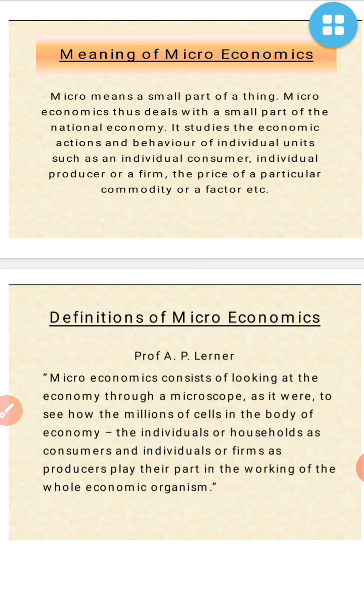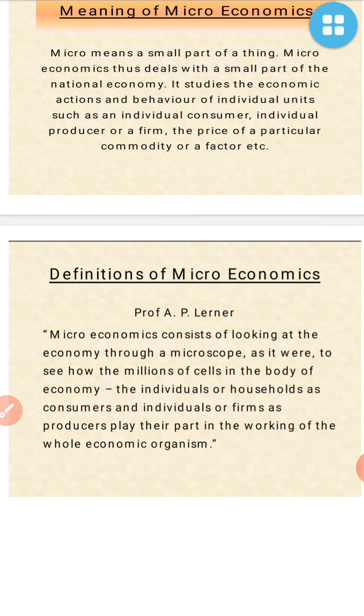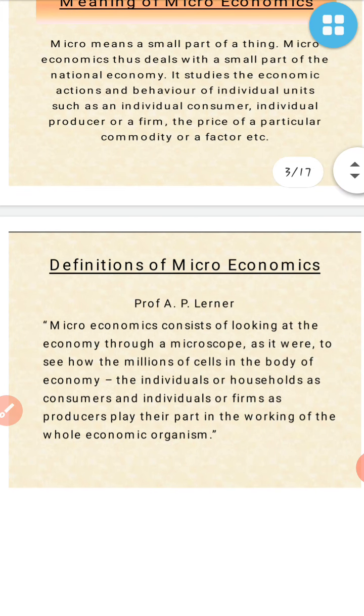In one body we have different parts, the inside parts of the body, but the whole body works through the one person who is the main earner. So Professor A.P. Lerner is saying, like one person is earning for his family, in the same way one part of the body is working for the whole body. Here he is saying the individuals of households as consumers and individual firms as producers play their part in the working of the whole economic organism.